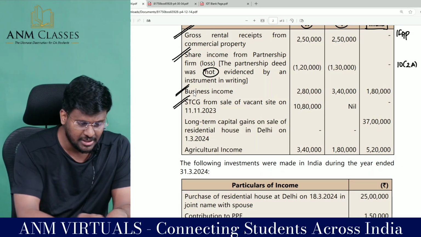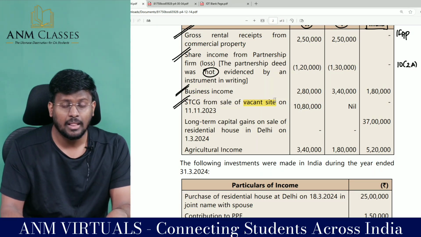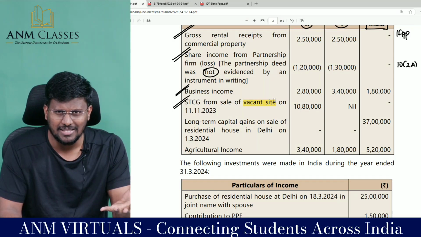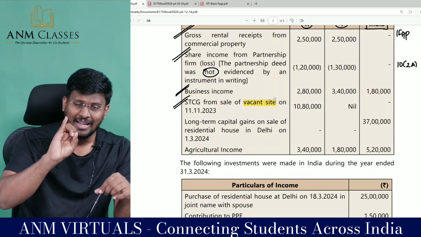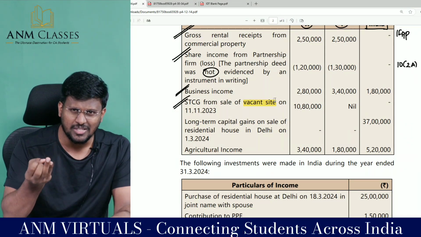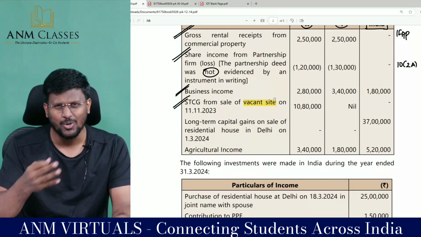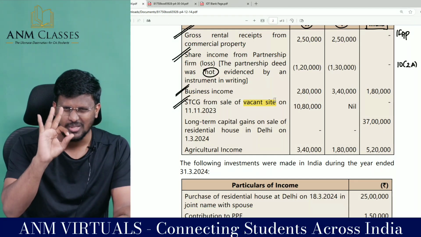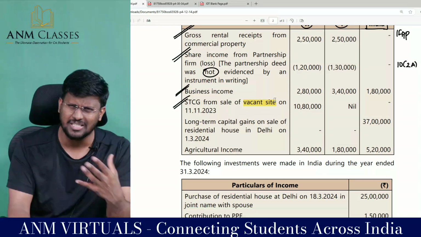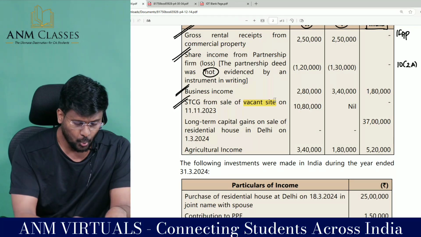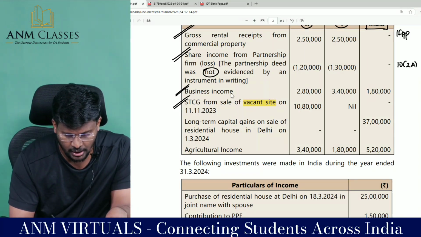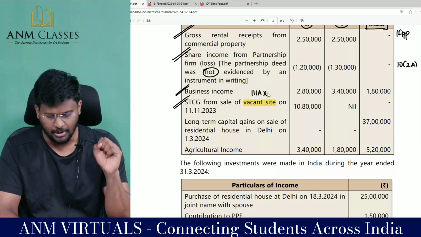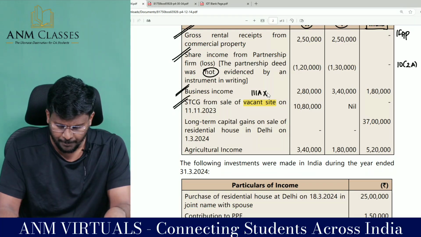Short-term capital gain from the sale of vacant site. That means it is not from the super asset. Usually I used to say super asset in class. Super asset means nothing but listed shares, units of business trust and units of UTI, that is the 112A asset. 3 assets will be coming, no. So I call those assets super asset, 112A asset. So this is by selling a vacant site. Vacant site is not a super asset. So this is short-term capital gain. So provisions of 111A will not be applicable. Normal provisions will be applicable.